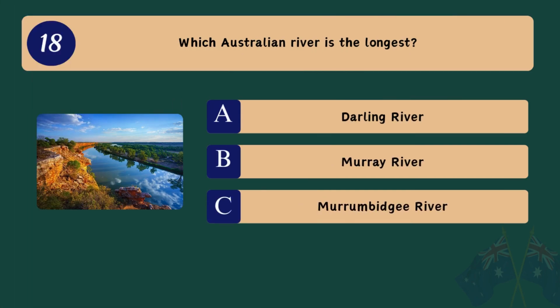Question 18. Which Australian river is the longest? A. Darling River. B. Murray River. C. Murrumbidgee River.